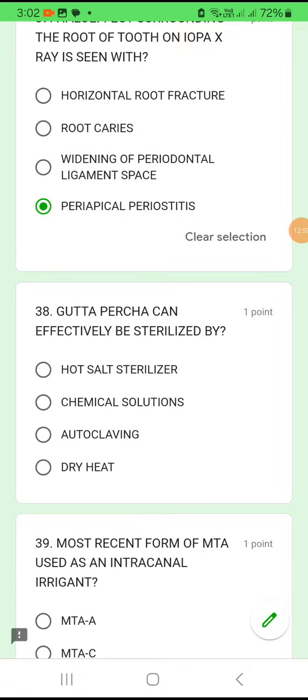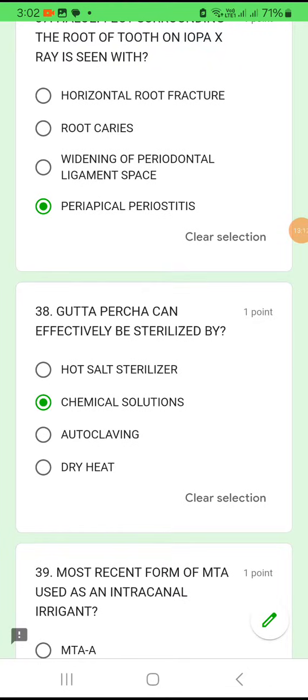Question number 38. Gutta percha can effectively be sterilized by what method? Hot salt sterilizer, chemical solution, autoclaving or dry heat. Gutta percha is sterilized by, mainly you use a chemical solution, isn't it?